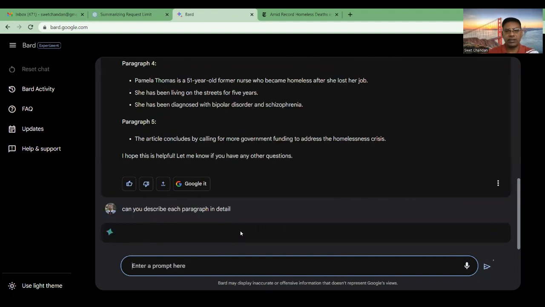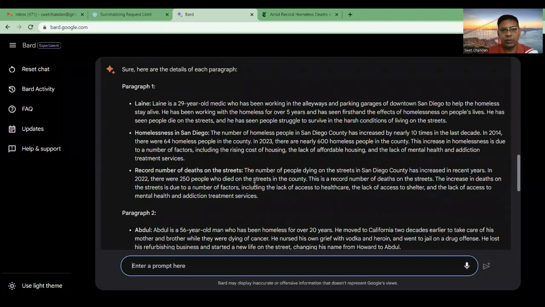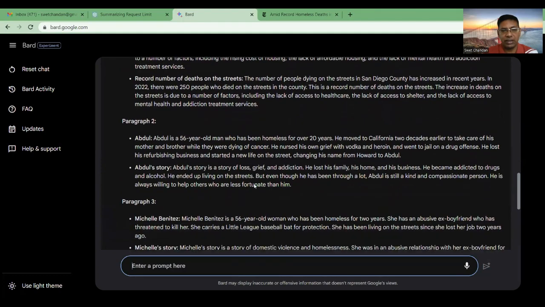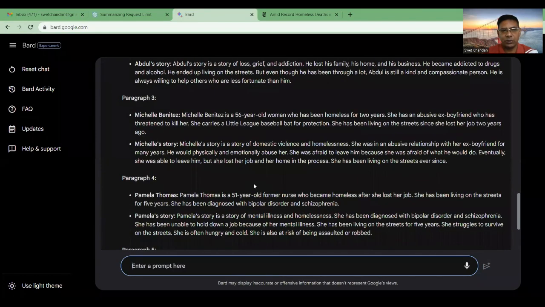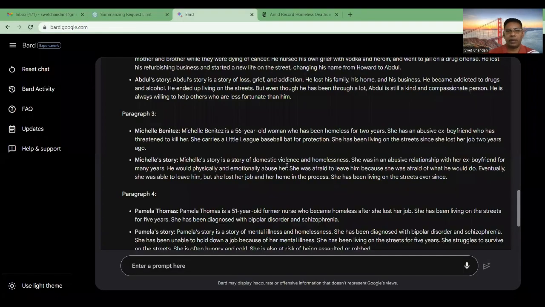Okay, it's interesting to see whether it can get all the information about the paid article. Let's see here. Yes, so paragraph 1, see here. It is giving the detailed information, right? And this is a paid article. Okay, so this is one thing.